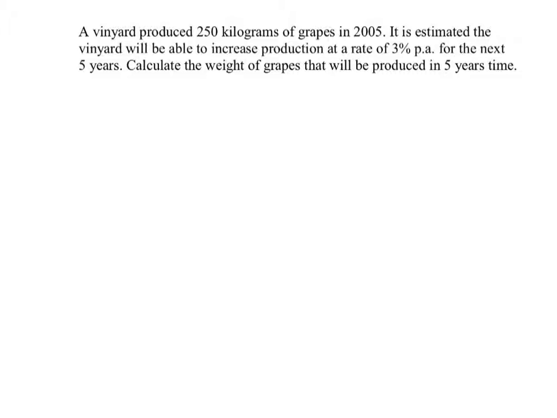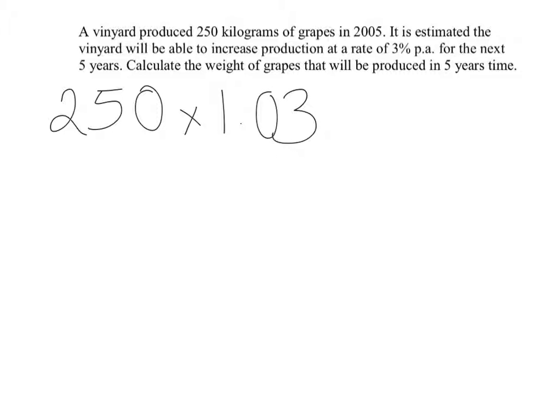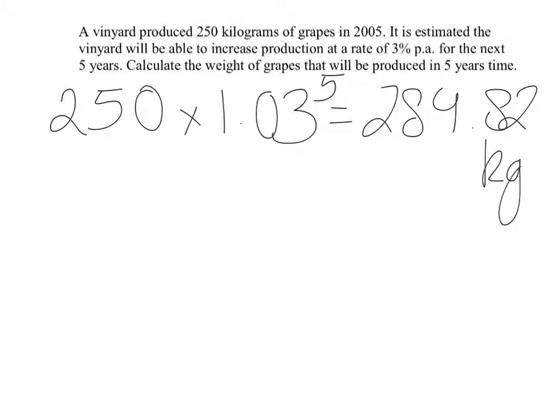Okay, so our starting point is 250. And at the end of every year, we're going to have 100% of the weight that we started with, plus this additional 3. So I'm going to multiply by 1.03. So that's 103%. And then that is going to be sustained over 5 years. And then if I carry out that calculation in my calculator, I get 289.82 kilograms.